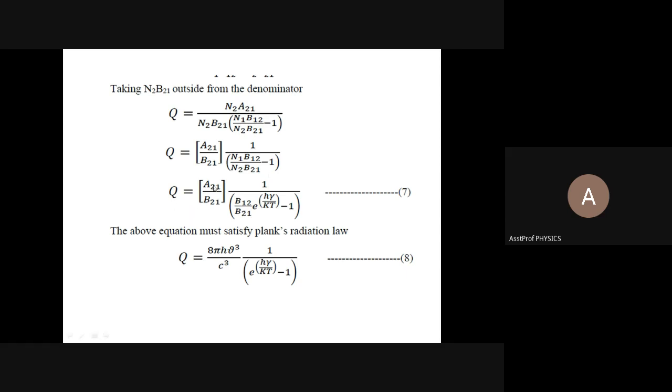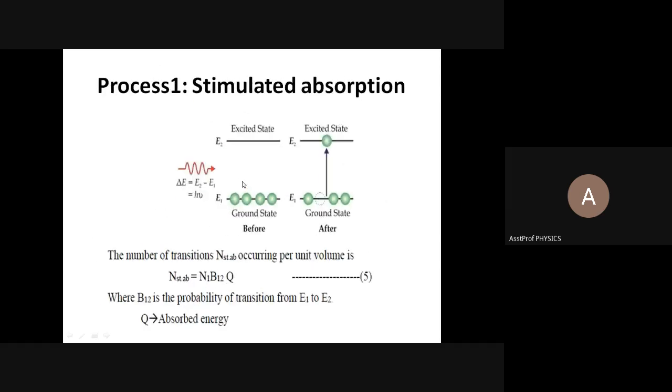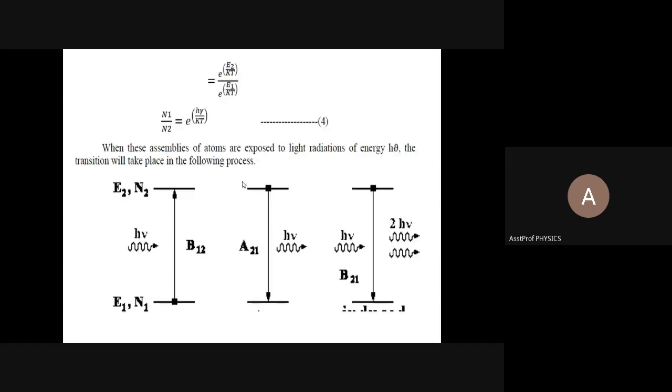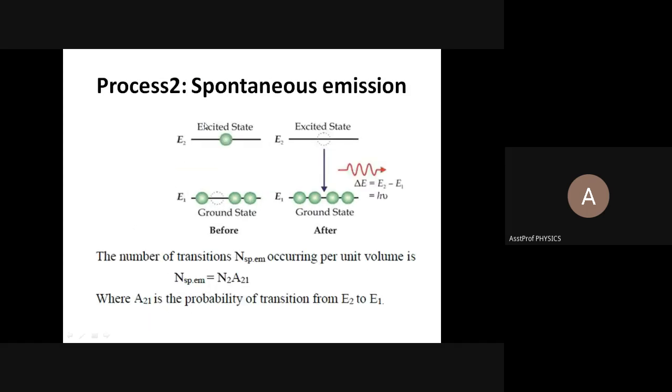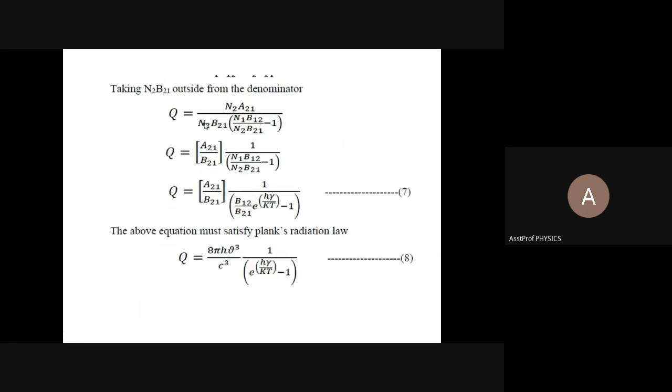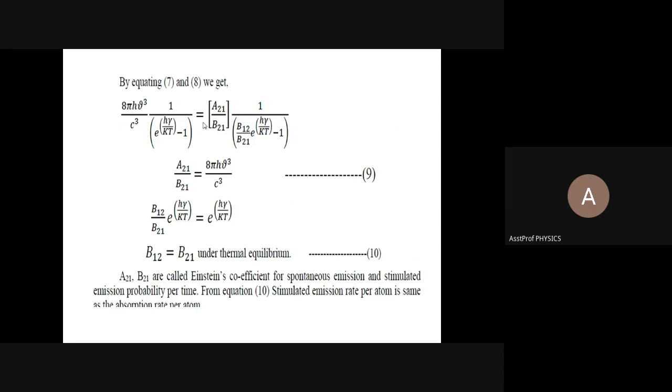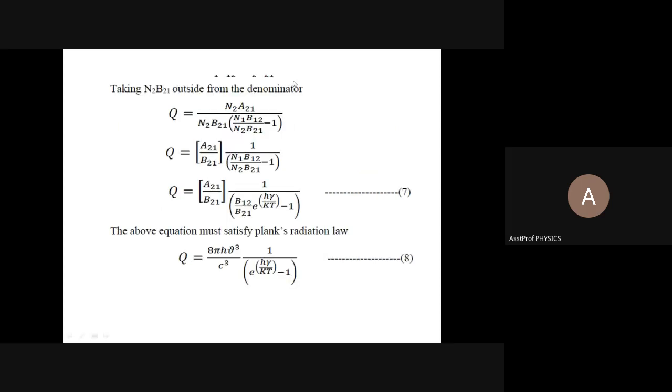So Q is equal to A21 by B21 into 1 divided by, the N1 by N2 is nothing but, already before I started this derivation, we have derived the number of atoms. N1 by N2 is equal to e power h nu by kT. That has to be substituted here, in this equation. We substitute e power h nu by kT in place of N1 by N2.